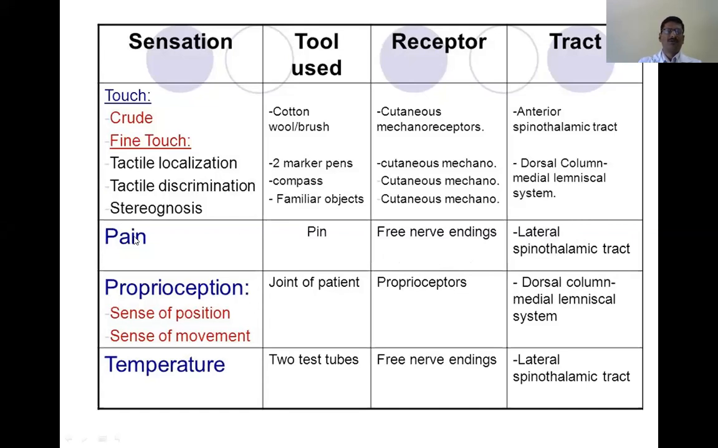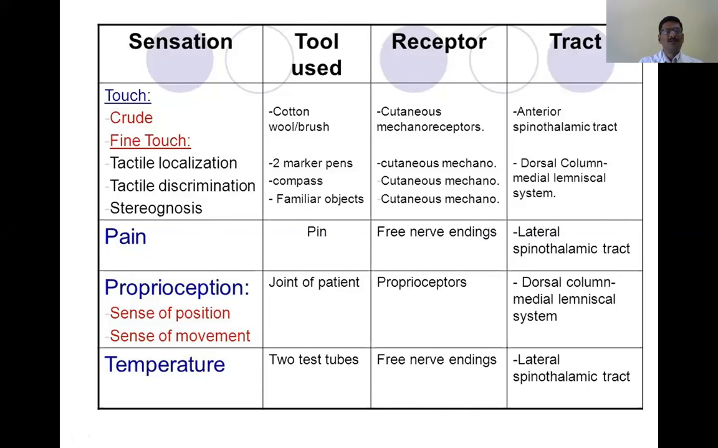So now we have seen pain. One is superficial pain, the other is deep pain, and both are carried by nerve endings, whose fibers are in the lateral spinothalamic tract. Superficial pain is tested using a pin, and deep pain by squeezing the muscle or pressing it against the bone. So this is how we examine pain.